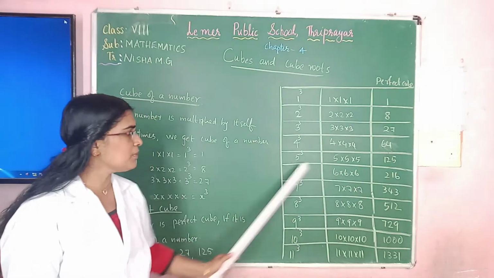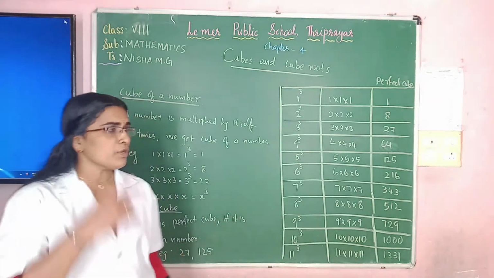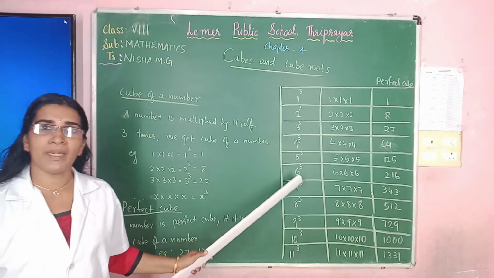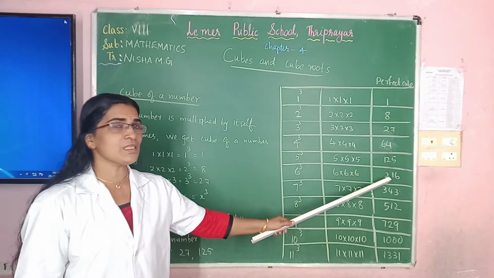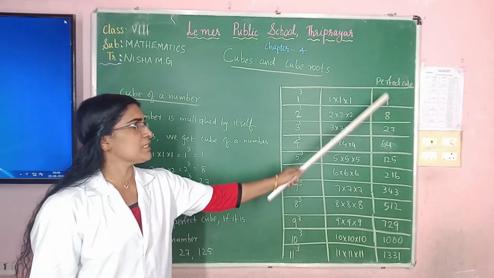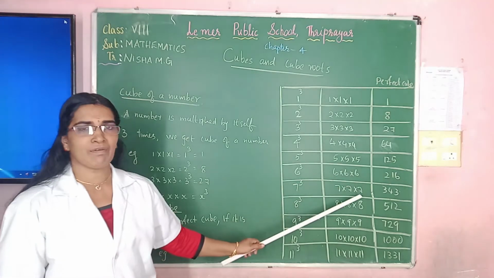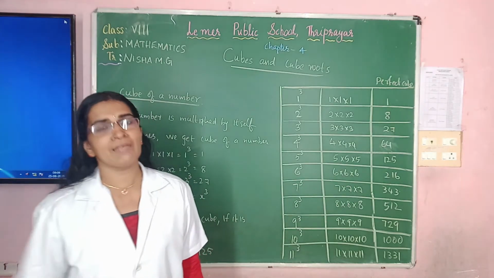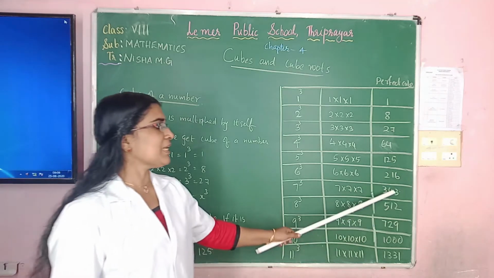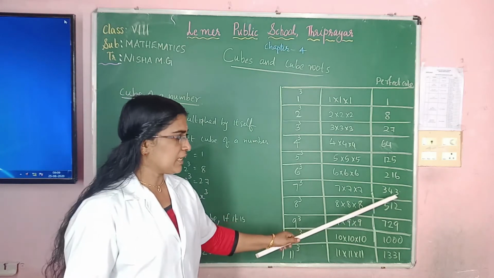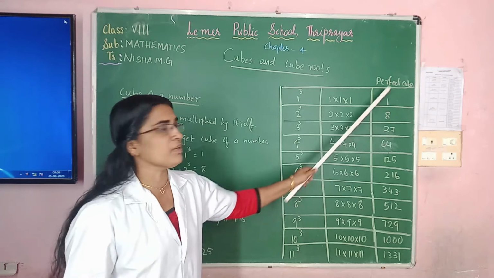What is 6 cube? 216. How did we get 6 cube? Multiply 6 how many times? 3 times. And the result is 216. 216 is a perfect cube. Next, what is 7 cube? 7 into 7 into 7. Multiply 7 how many times? 3 times. And what is the result? 343. 343 is a perfect cube.